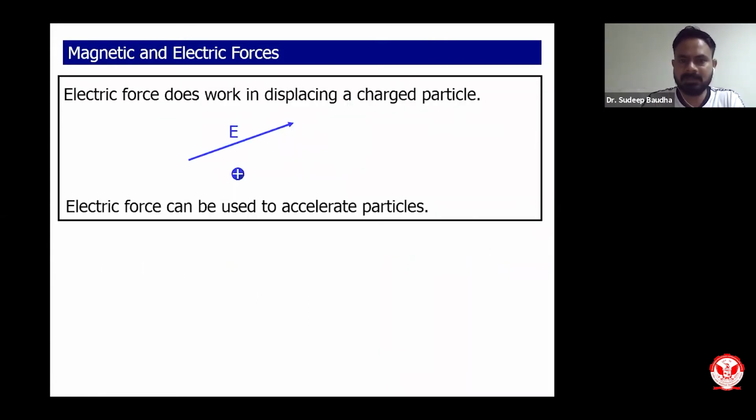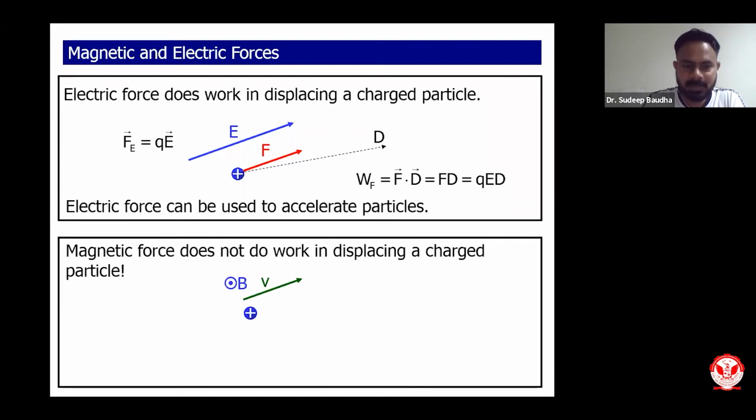Electric force works in displacing a charged particle. So suppose a charged particle is moved from one point to another point, then there is some work done on it. As you can see, force equals QE. Force is in the direction of the electric field, and the work done is F times D, where F is the force and D is the displacement. That is what we know in case of electric forces or electrostatics.